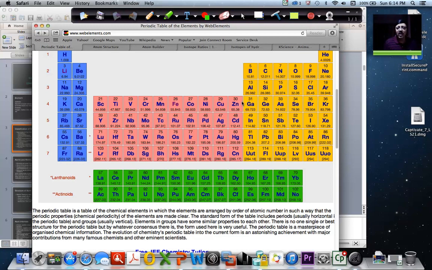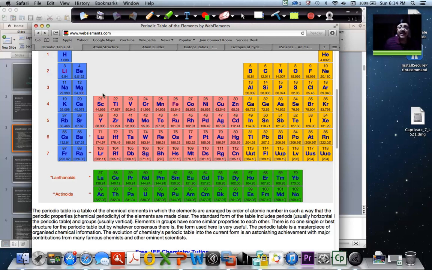So things like zinc is a metal, copper is a metal, nickel is a metal, cobalt is a metal, iron is a metal. Similarly, here you can see sodium is a metal, potassium is a metal. But generally metals are like zinc, copper, cobalt, iron, chromium, all these are metals.